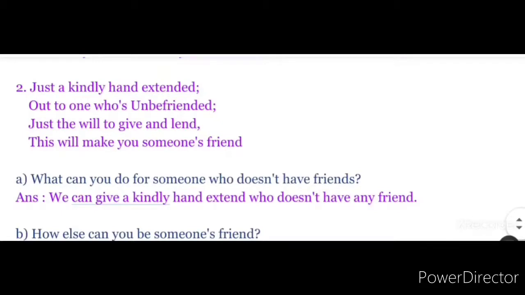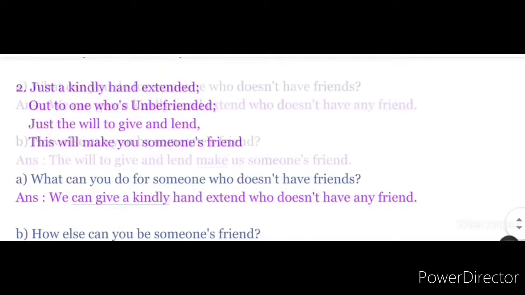The answer here is, we can give a kindly hand extended to one who does not have any friend.